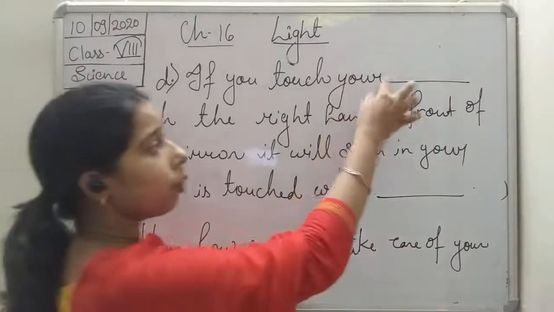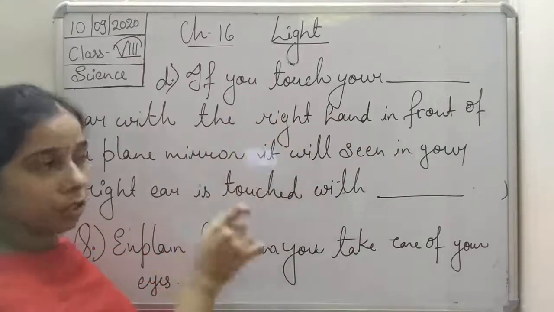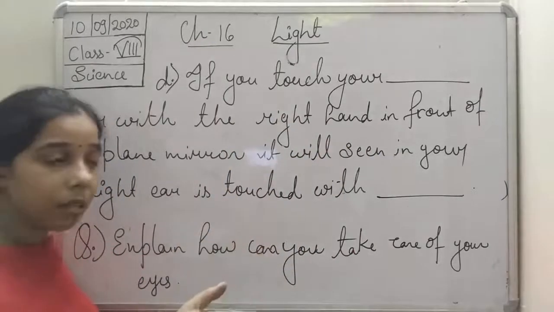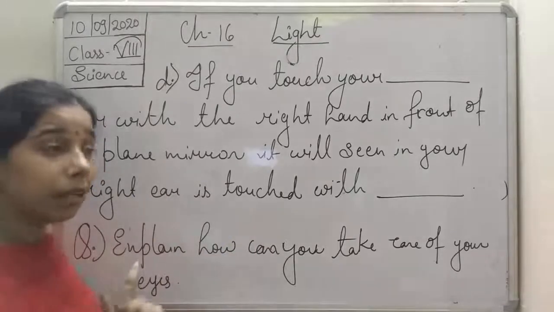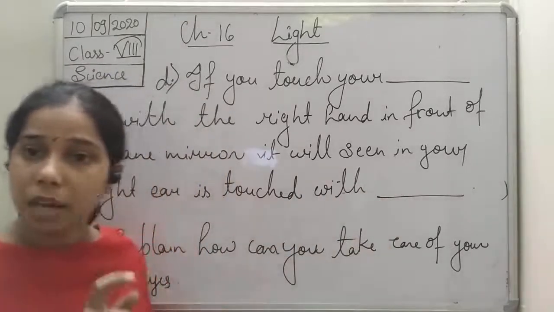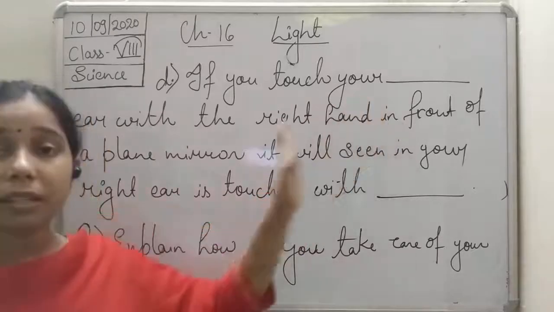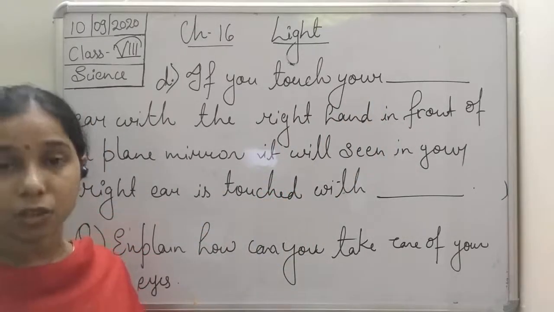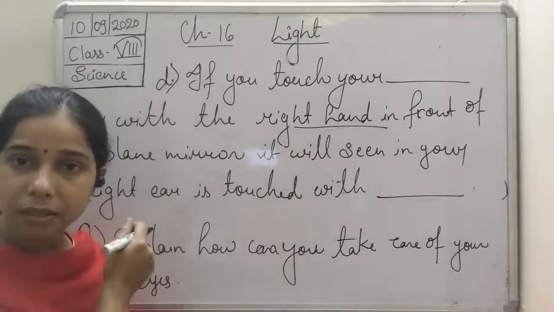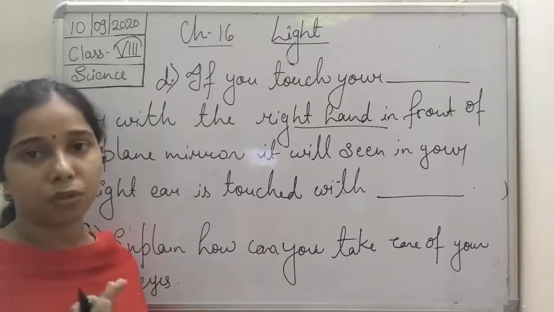Now you do not know which ear you are touching with your right hand, students. In the question it is not mentioned which ear you are touching. The right hand is mentioned, that you are holding your ear with your right hand, but which ear is not mentioned, and you are standing in front of the plane mirror.